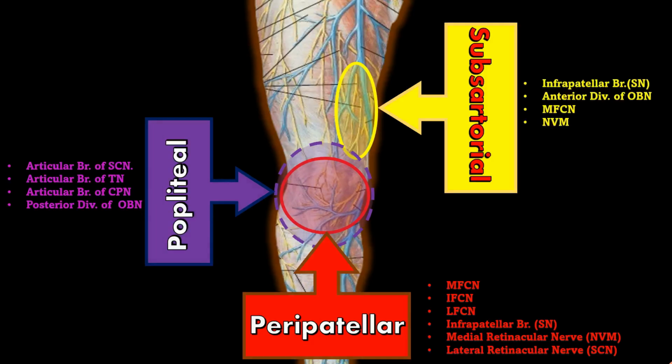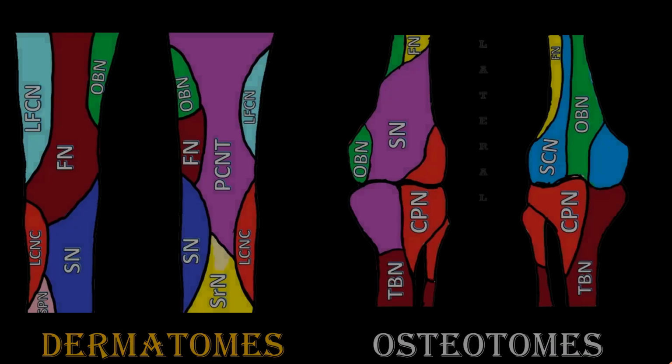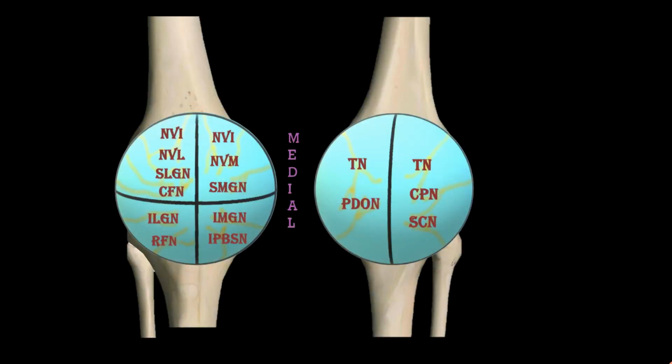The dermatomal and osteotomal innervation comes from branches of the lumbar plexus anteriorly and the sacral plexus posteriorly. Notably, the anterior capsule of the knee joint is weakly innervated compared to the posterior capsule by articular or genicular branches that arise from the terminal branches of the plexus.